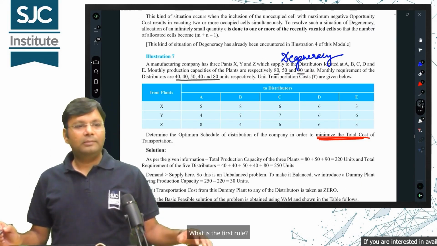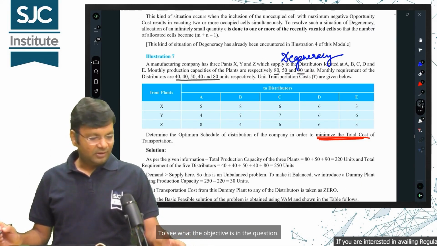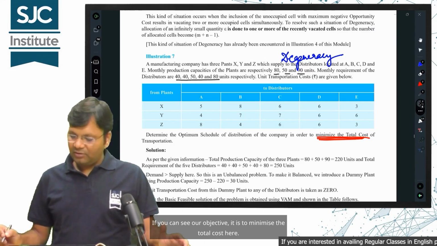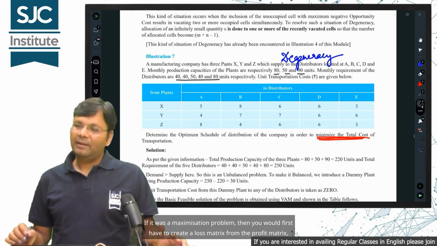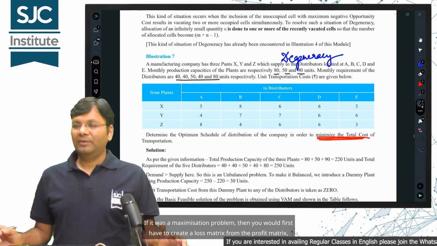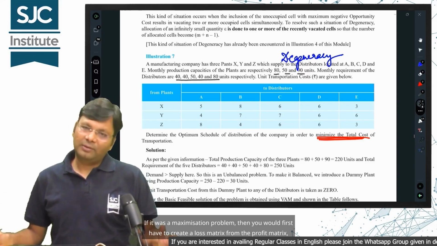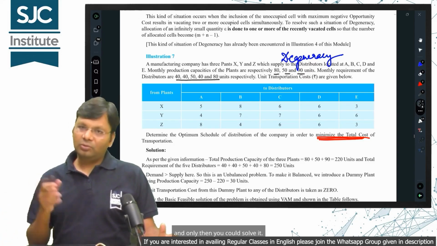What is the first rule? To see what the objective is in the question. If you can see our objective, it is to minimize the total cost here. If it was a maximization problem, then you would first have to create a loss matrix from the profit matrix, and only then you could solve it.